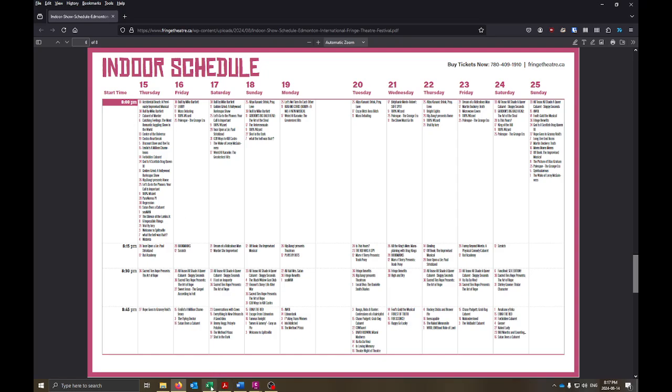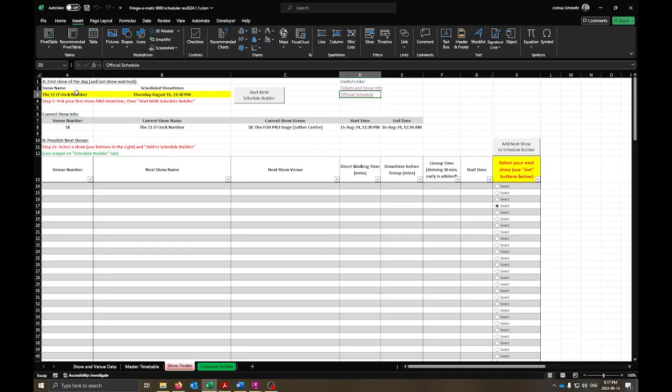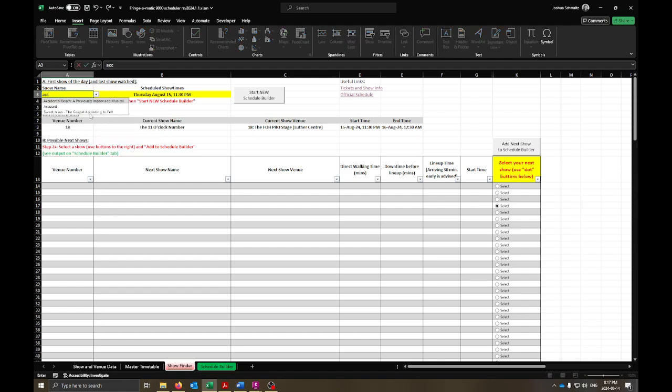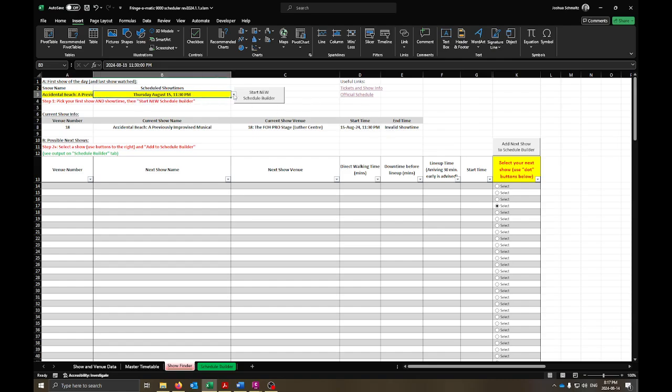the Grindstone area. Now, going back to the sheet, up in here is where you choose your first show name. This drop down just has everything in alphabetical order. And I don't remember if you could do this before or not, but you can kind of search if you type in pieces of a title. It sort of works. So you'll hit that. And what will happen here is it'll say invalid show time, because this populates with all the show times for that show, but doesn't do it until you click on it the first time.